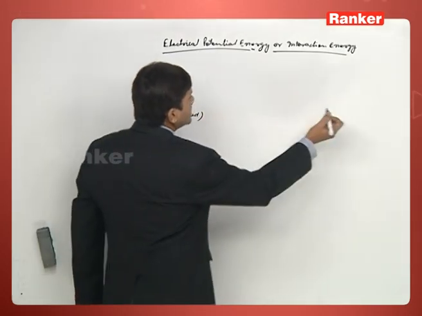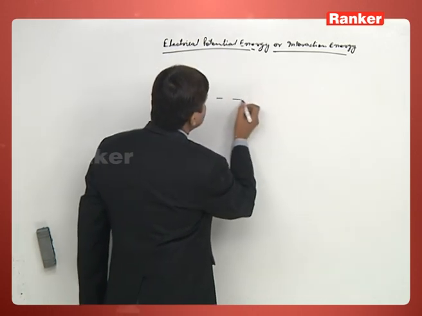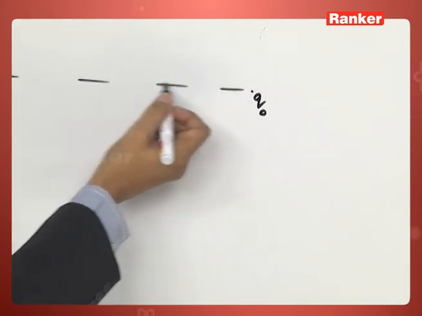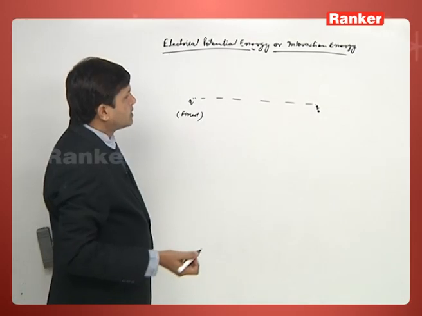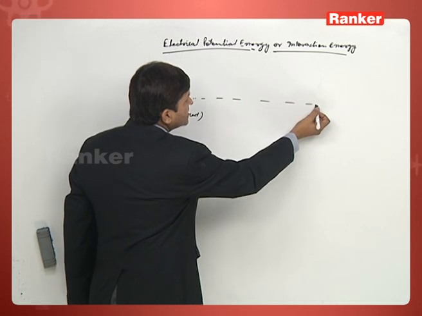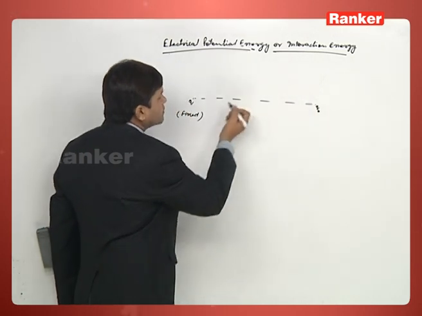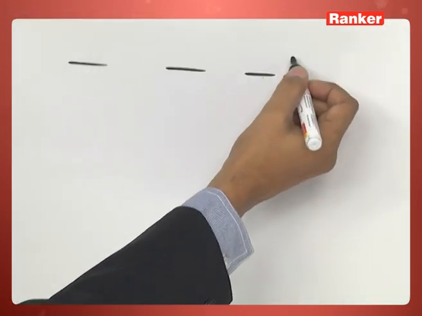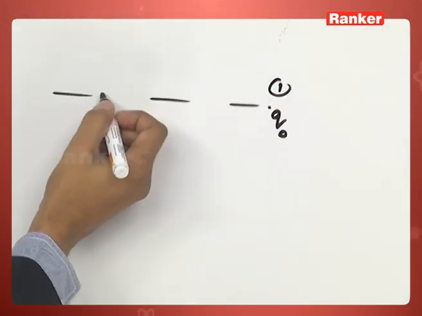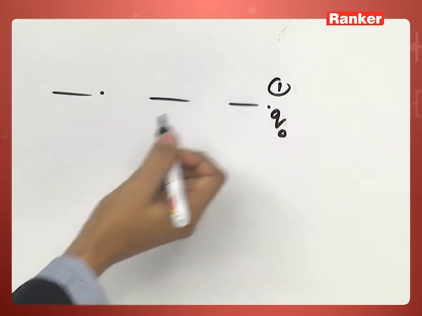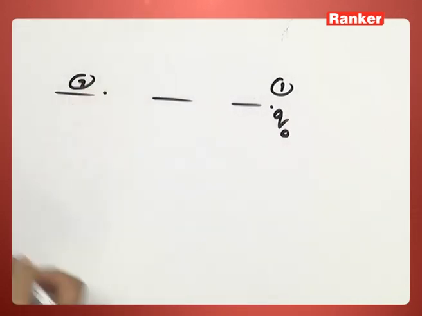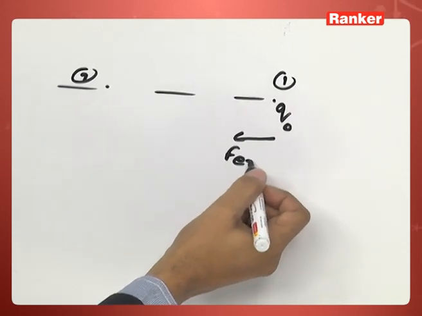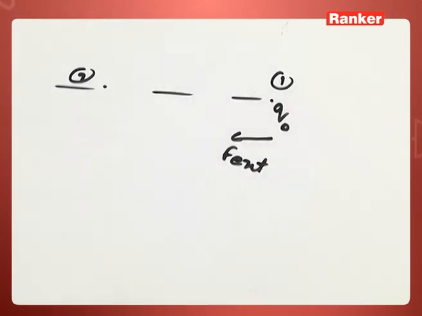Now if I bring any charge Q naught from here to here slowly, let this be position 1, and when we bring this charge from position 1 to position 2, what has to be done externally? It means some external force is needed.